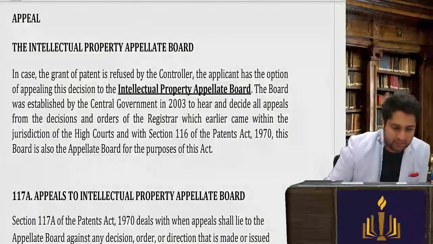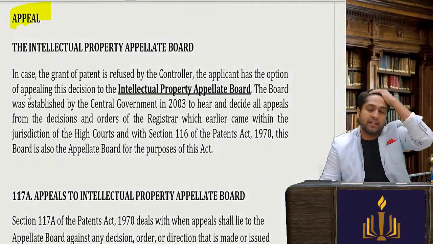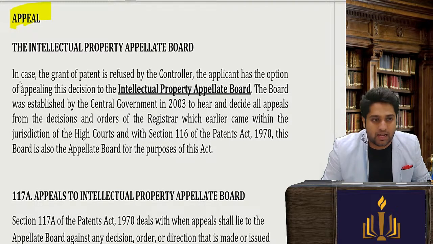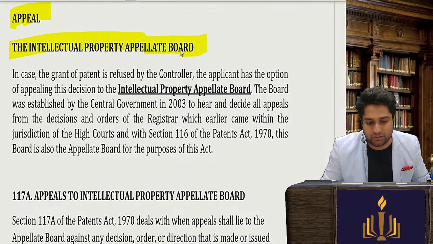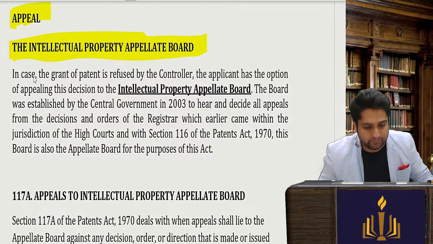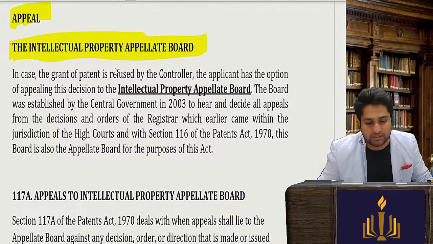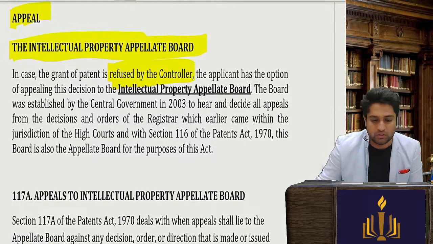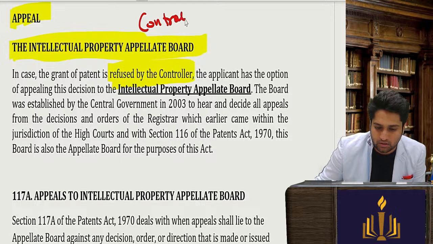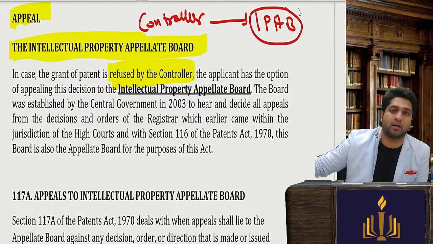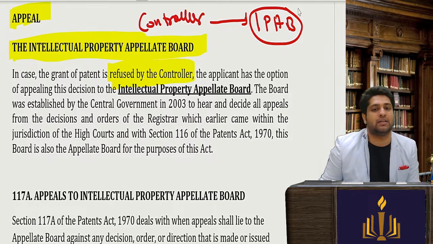Now we come to appeals. Earlier the appeals were made to the High Court, but now this has been done away with, and we have something called the Intellectual Property Appellate Board. So maybe in your modules you can make a correction. If the grant of a patent is refused by the controller, from the controller you will go in appeal to the Intellectual Property Appellate Board, and from there there is no further appeal that can be filed.